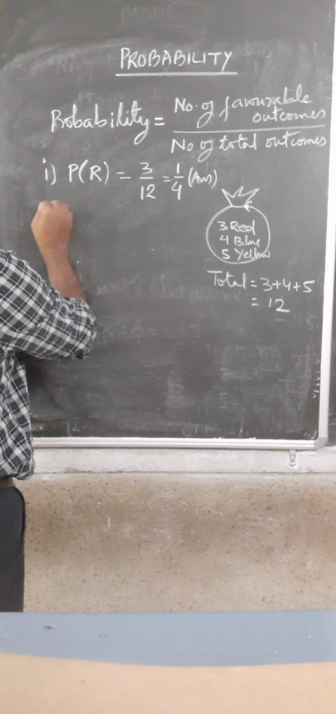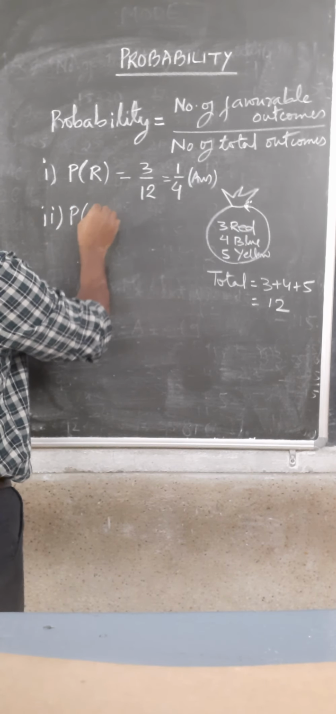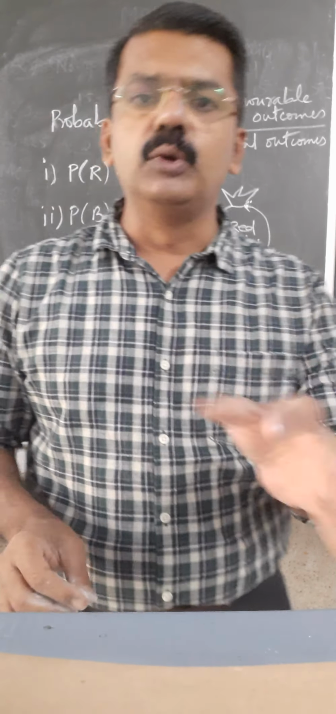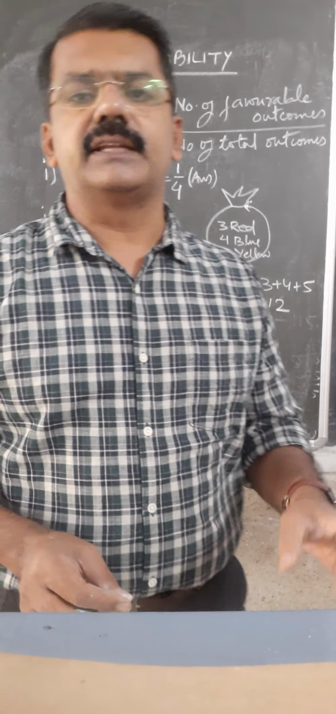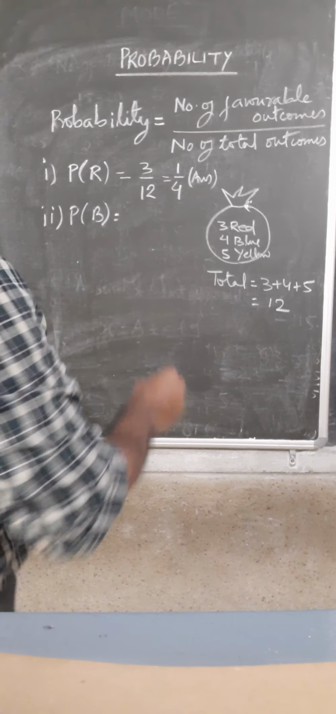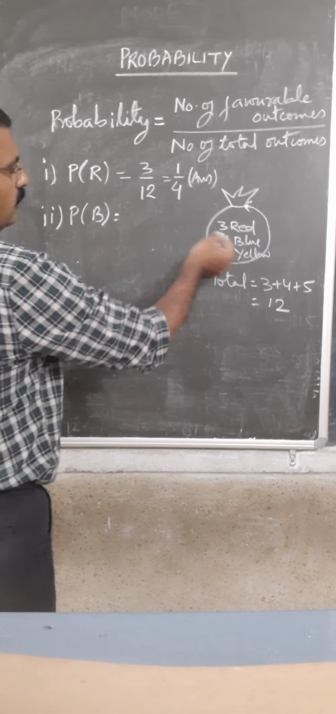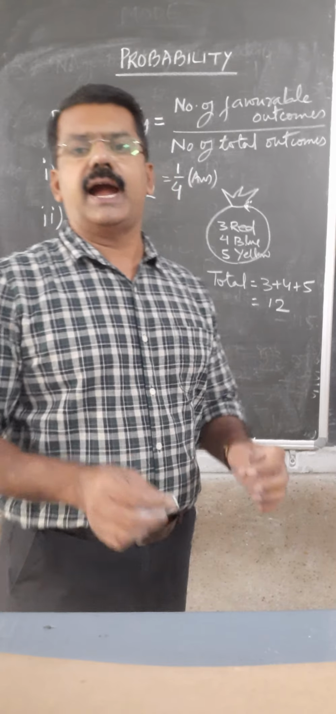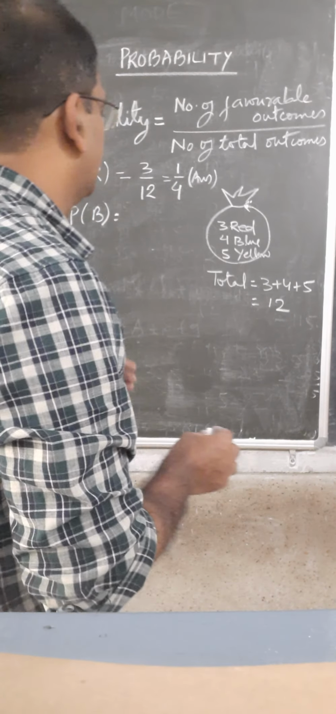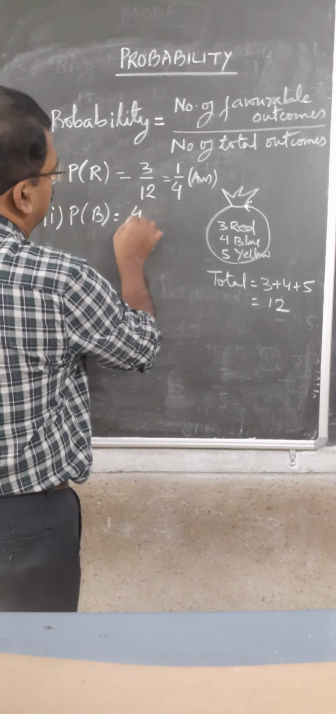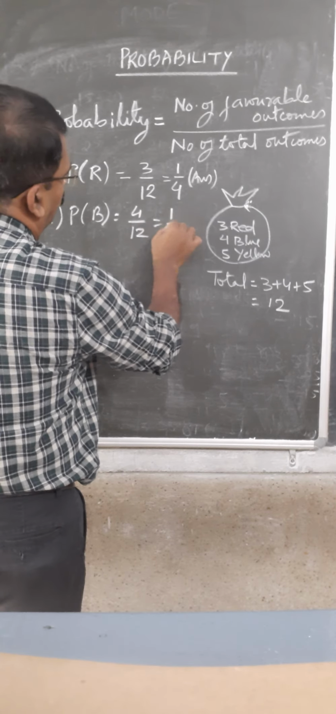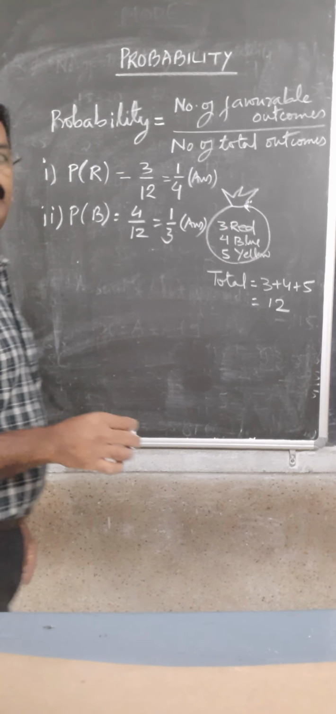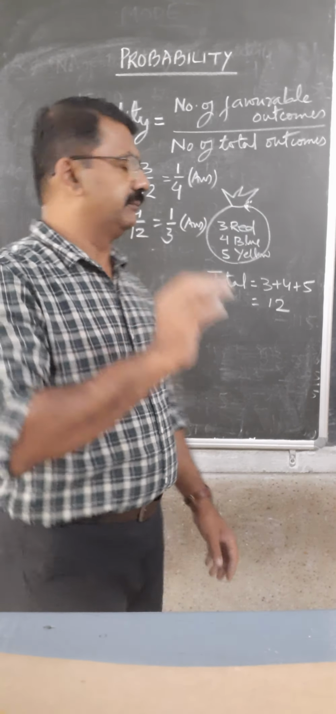Now the second part. If one ball is drawn at random, what is the probability that the ball drawn is a blue ball? So probability of blue ball, how many blue balls are there? There are 4 blue balls. So favorable outcomes will be 4 and the total outcomes will be 12. So it is 4 upon 12, that is 1 upon 3. So the probability of blue ball is 1 upon 3.